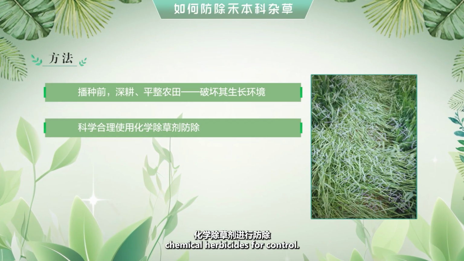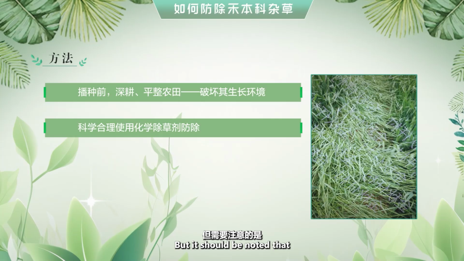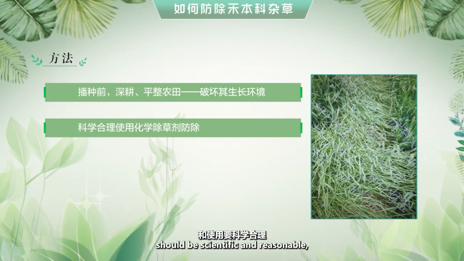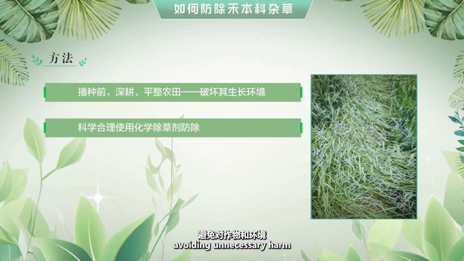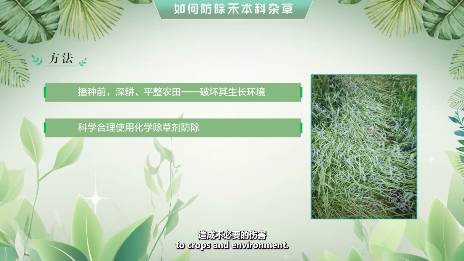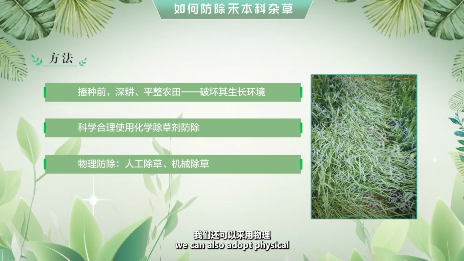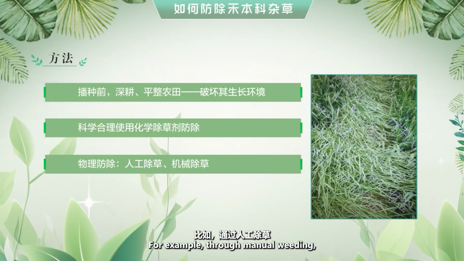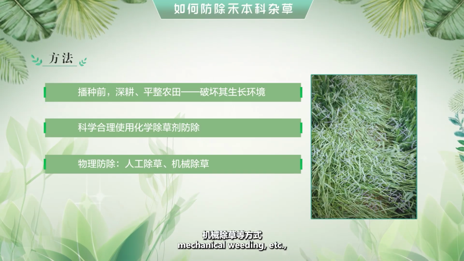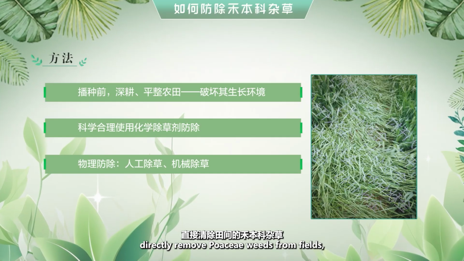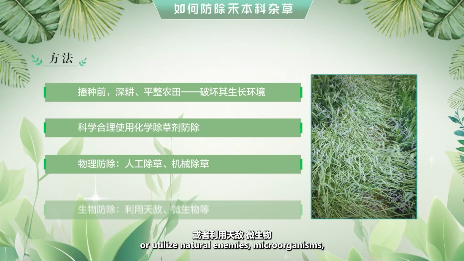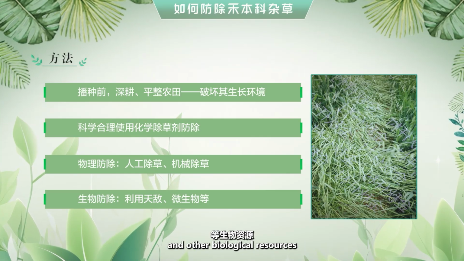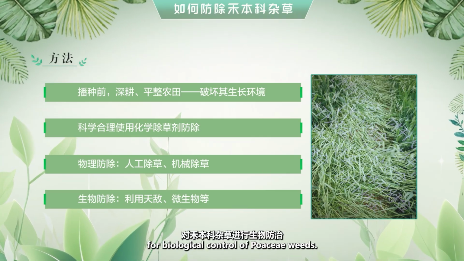Second, we can use chemical herbicides for control. But it should be noted that the selection and use of chemical herbicides should be scientific and reasonable, avoiding unnecessary harm to crops and environment. Besides chemical control, we can also adopt physical and biological control methods. For example, through manual weeding, mechanical weeding, etc., directly remove Poaceae weeds from fields, or utilize natural enemies, microorganisms, and other biological resources for biological control of Poaceae weeds.